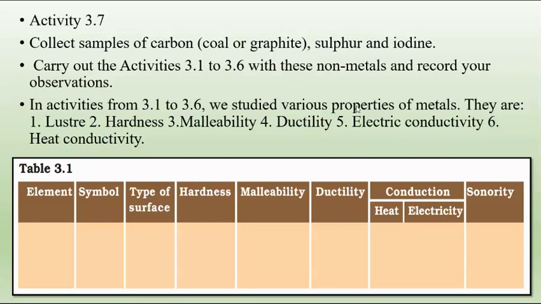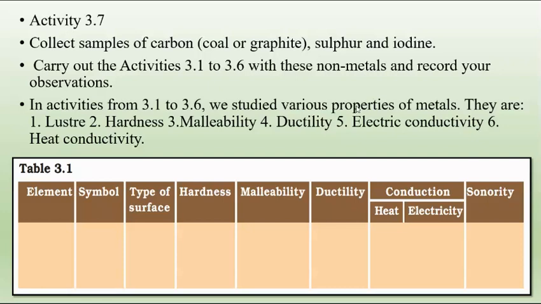C. Very good. Now what is the symbol of sulfur? S. Yes, very good. Now what is the symbol of iodine? I. Yes, very good. So the symbol of carbon is C, sulfur is S, and iodine is I. So in the element column, we write all the elements which we have taken. Then in the symbol column, we write the symbol of all the elements. Then the type of surface.